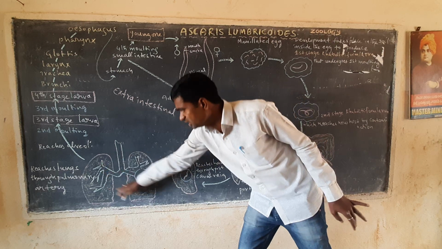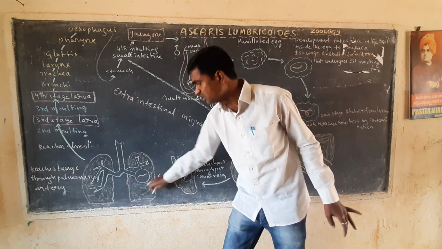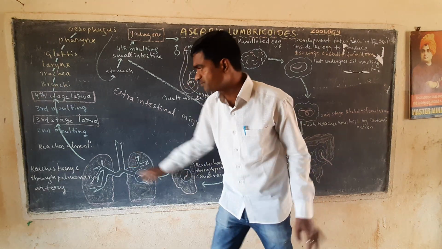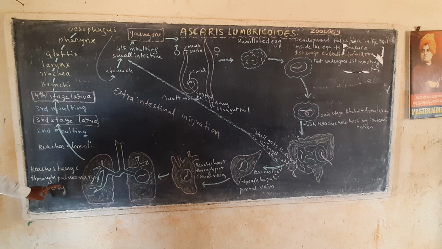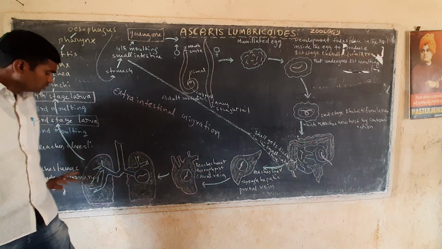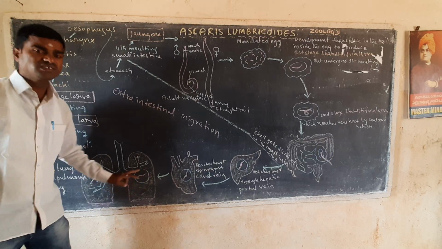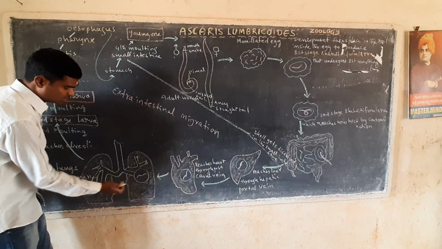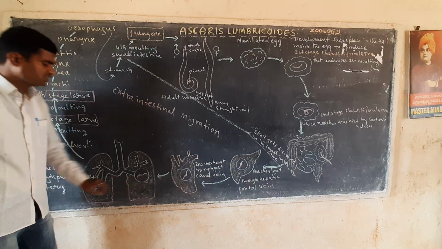Now, these are the lungs, the human lungs. It reaches the lungs through the pulmonary artery. Through the pulmonary artery, the parasite is now entering into the lungs. This is the right lung and the left lung. Now the parasite is reaching here.